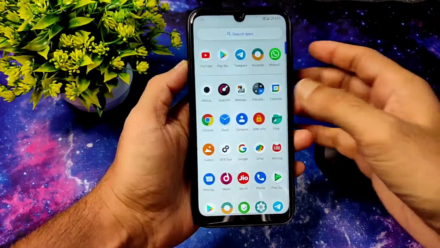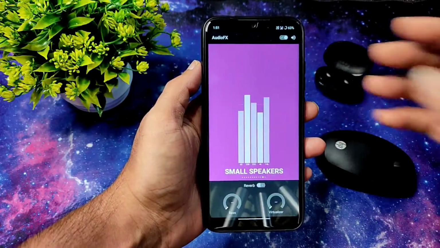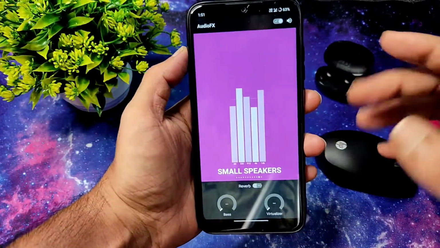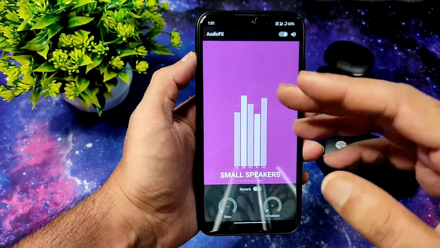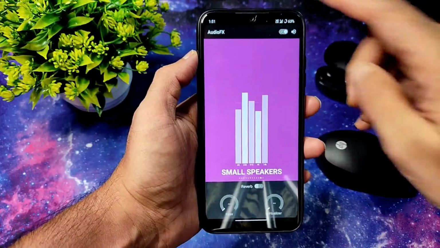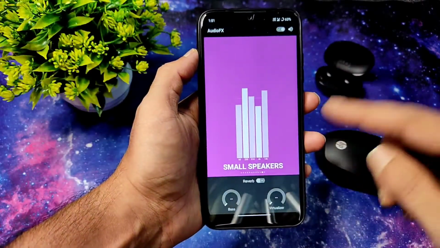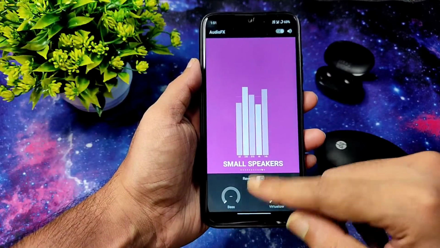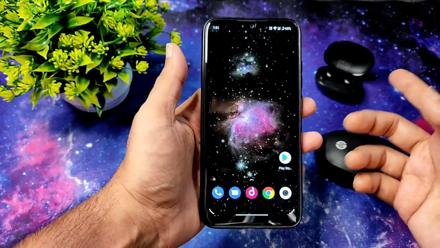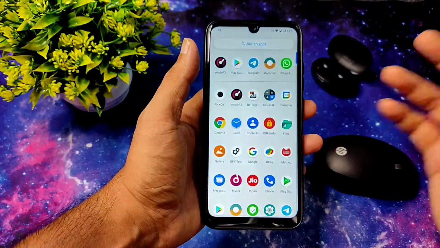And these are the apps. One thing I always mention is the audio effects. This will help you get a better audio experience using earphones. This acts like Dolby Atmos, not exactly Dolby Atmos, but still it's useful to have this kind of feature. In this ROM it's available. You can use it with earphones, or even with Bluetooth earphones you can enhance the sound experience.